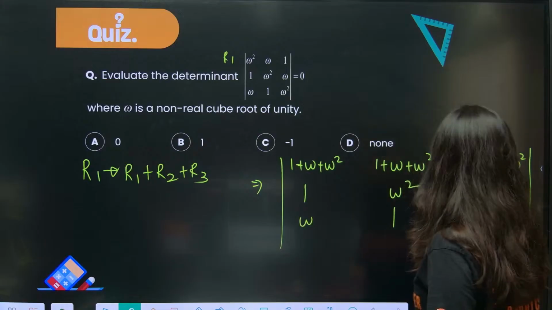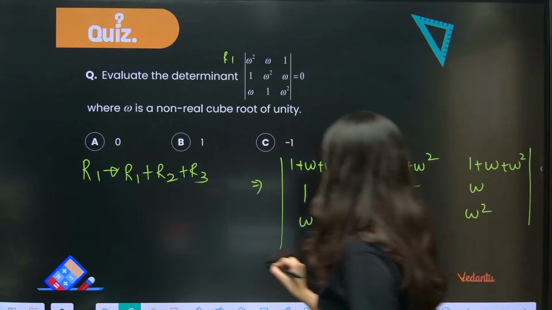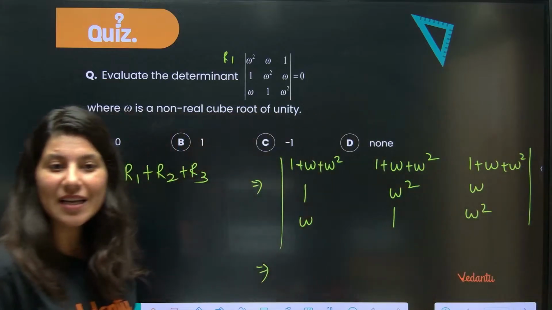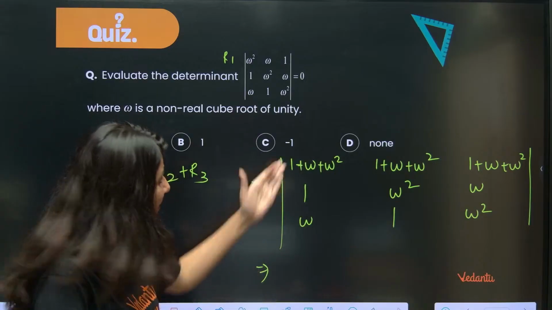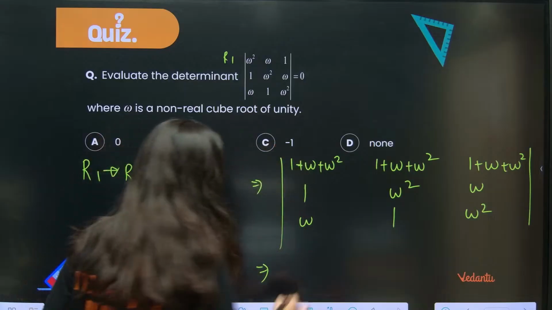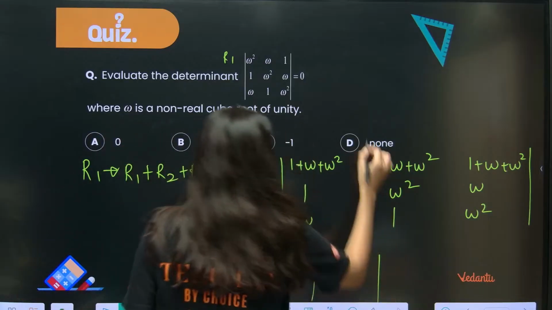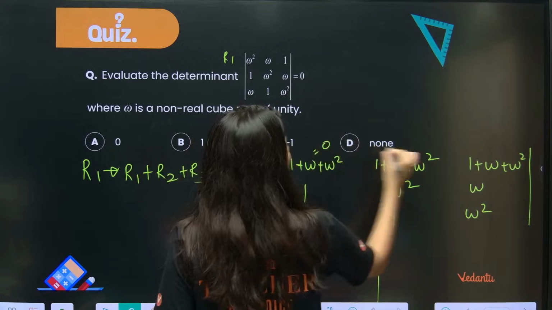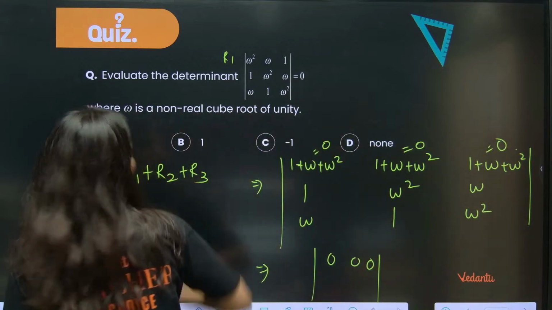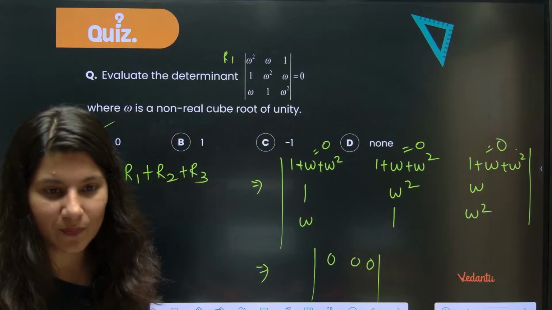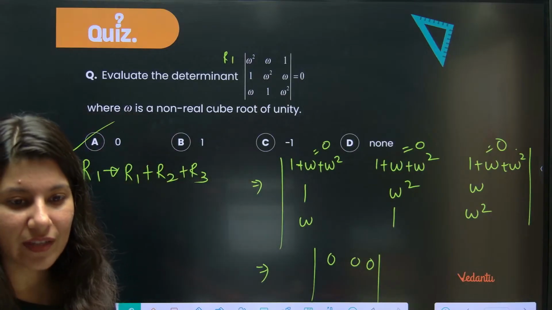So 1 plus omega square. How many of you know it? 1 plus omega square is 0. So row number 1 will become 0, 0, 0, because 1 plus omega square is nothing but 0. Final answer is option A, 0, 0, 0. How many of you have given the answer correct?